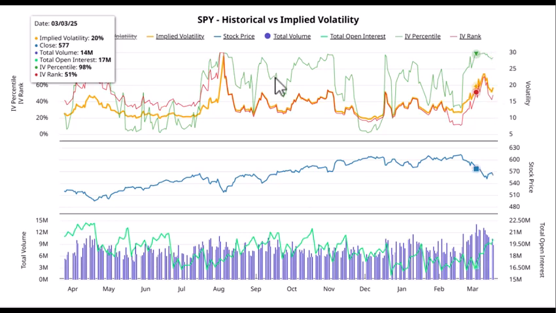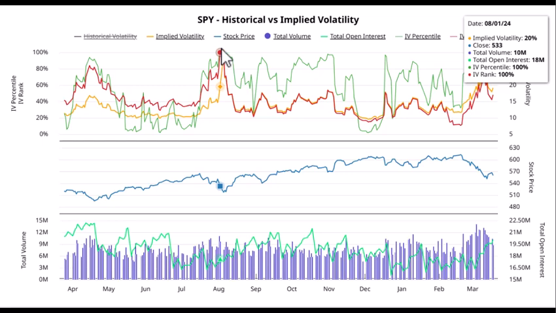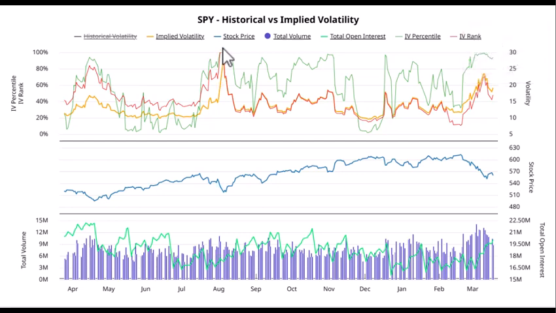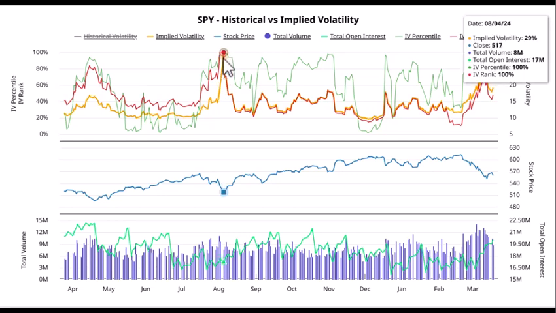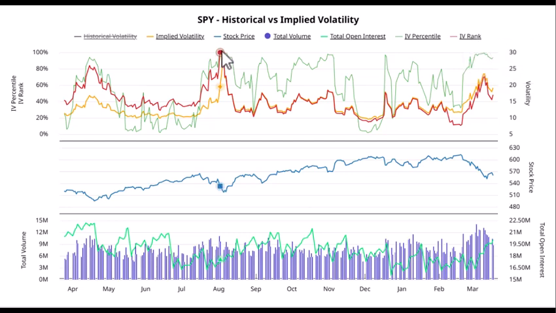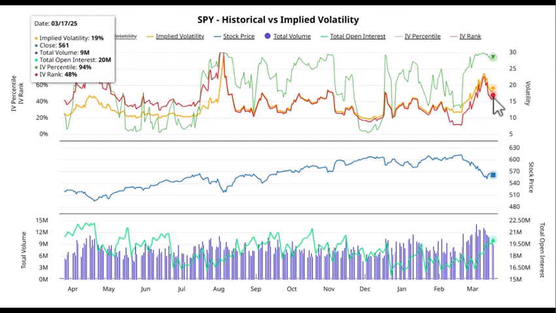This IV rank, as you can see back in August when we set that new high, was the same as the percentile because we were literally setting that high level of implied volatility. So at that time, that was the highest rank and the highest percentile. But now the percentile, in my view, is giving you a more accurate view of where implied volatility is sitting, which is at a very high level. Almost the 95th percentile is telling you that almost all the time over the past 52 weeks, implied volatility has been lower. And the IV rank is not telling you that whole story.